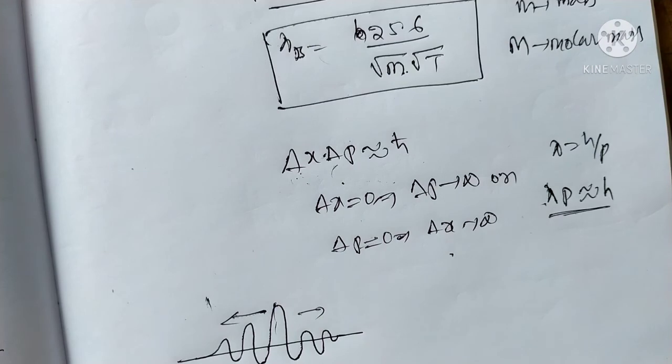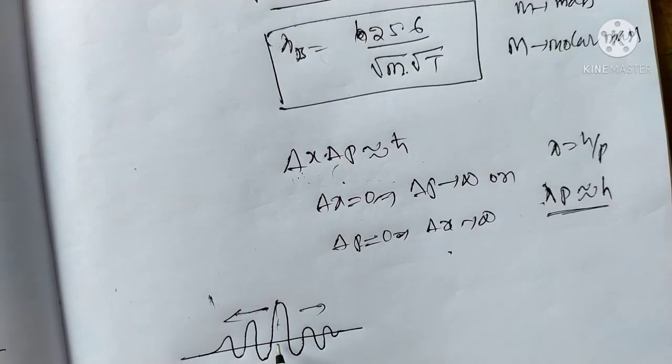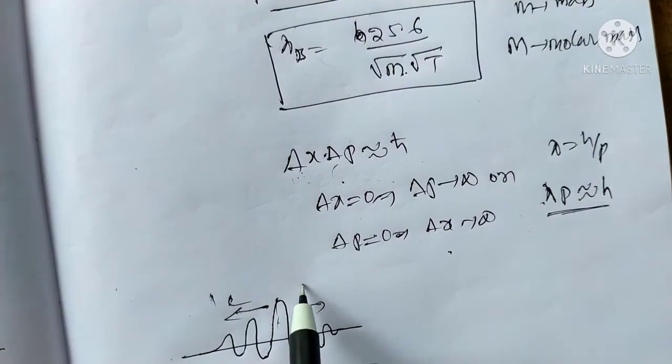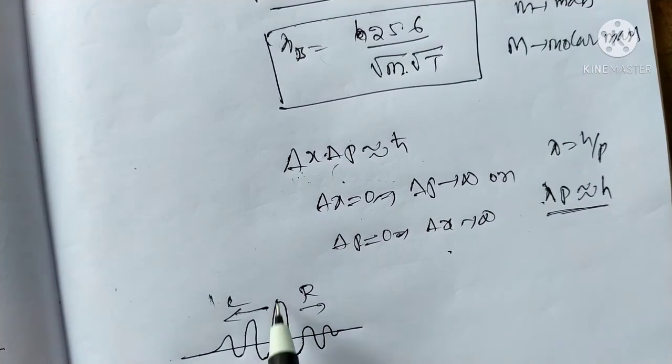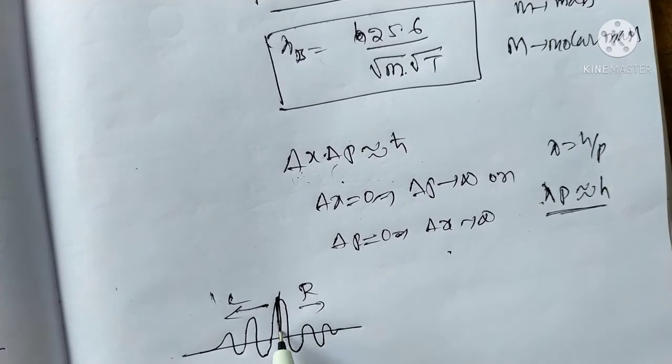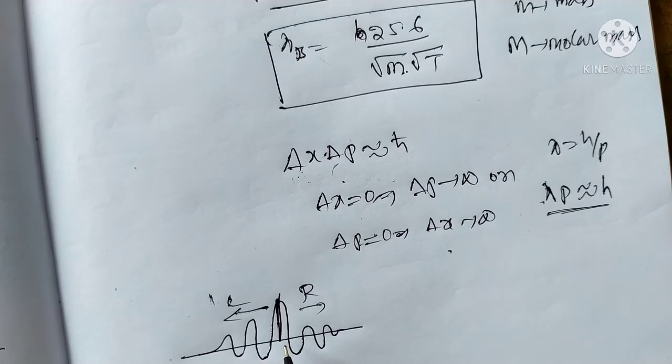The center is the central maximum, and the sides decrease.